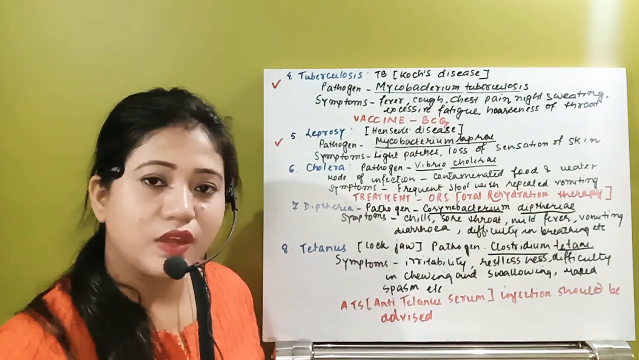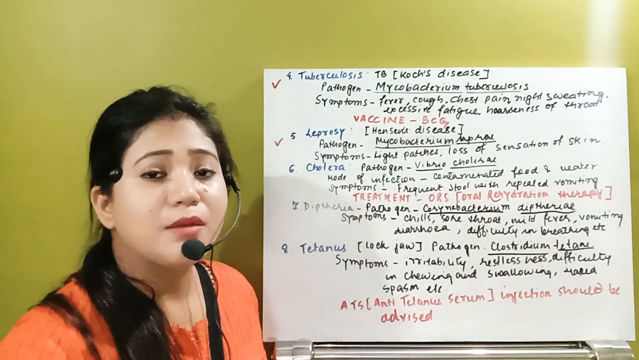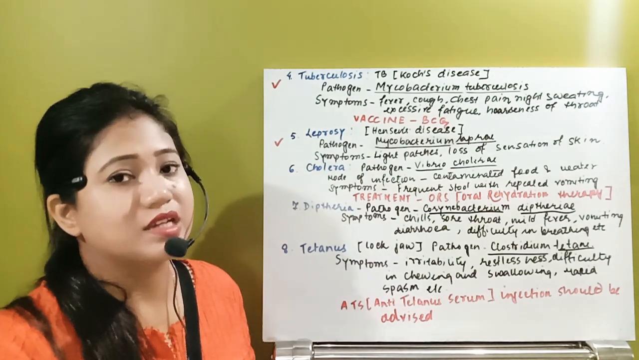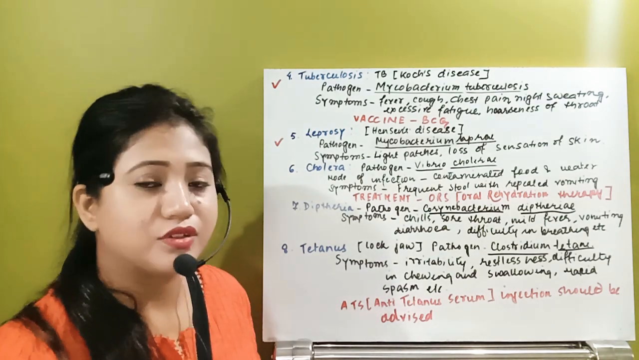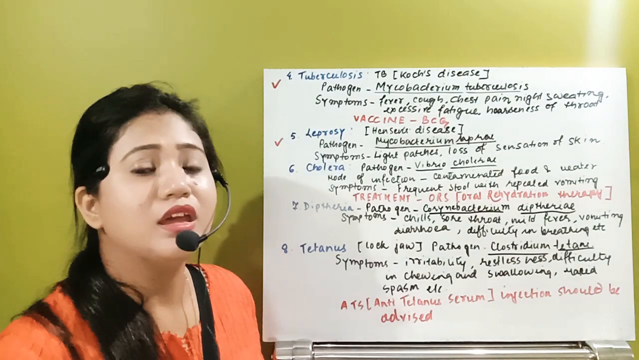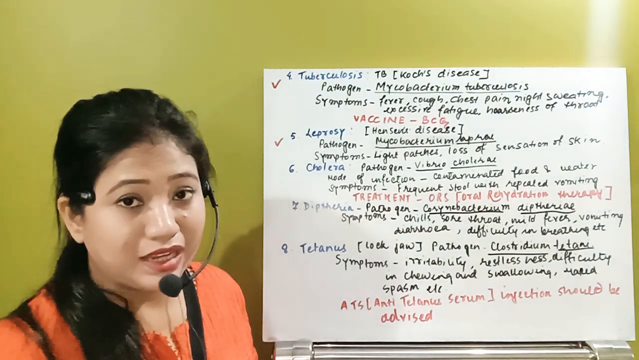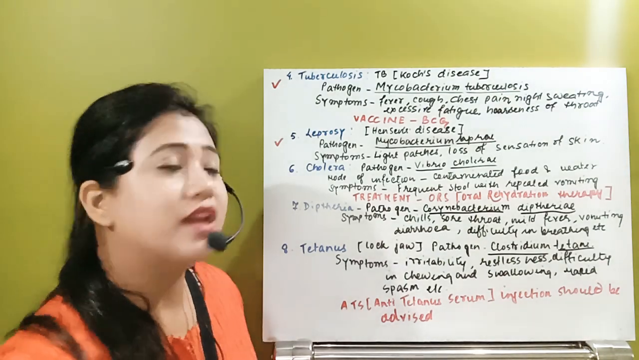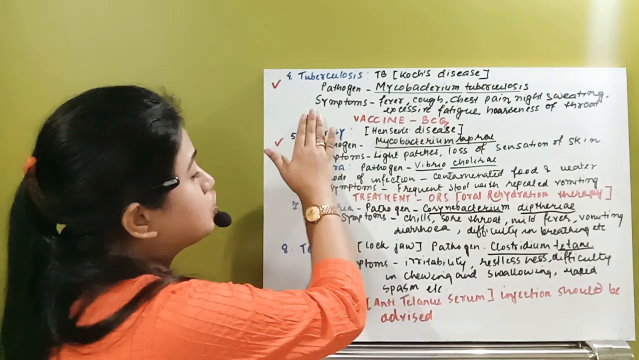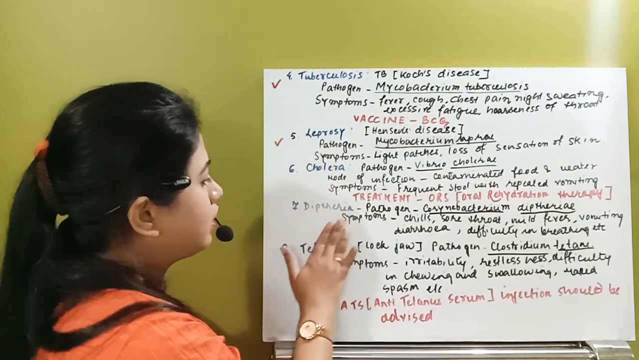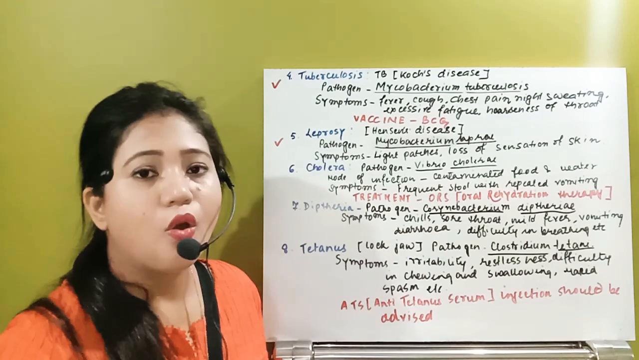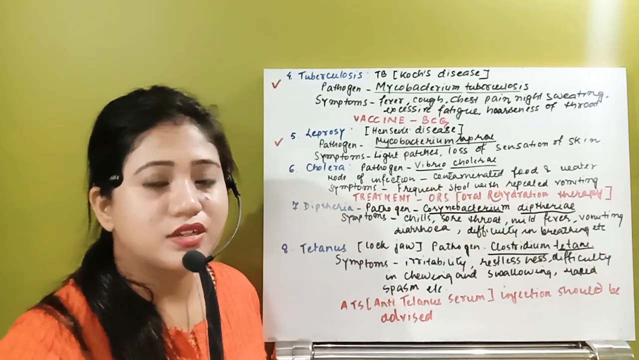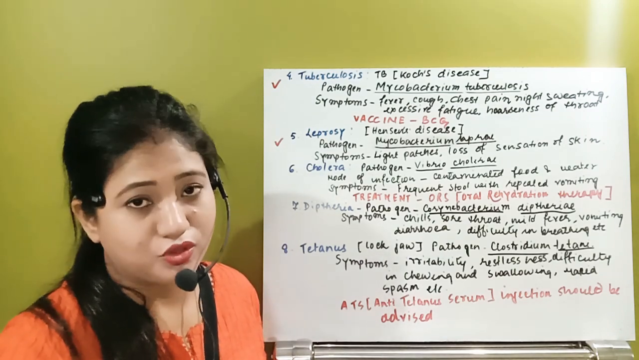How many diseases have we discussed in the bacterial part? First disease we discussed, that is typhoid. Then after that we discussed pneumonia. Then we discussed the plague disease or bubonic plague. Next, fourth type of disease, tuberculosis, leprosy, cholera, diphtheria and tetanus. All the types of disease along with their causative organism are important.